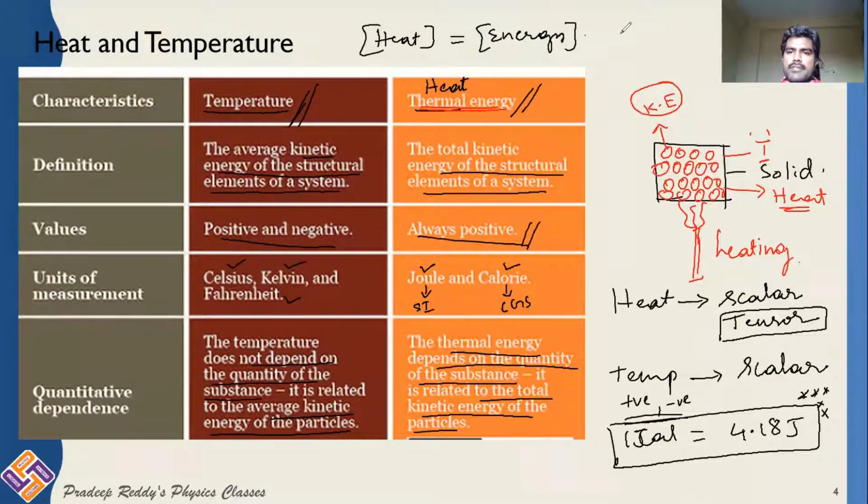Energy dimensions is M L squared T to the power -2. That is the dimension of heat energy. And the dimension of temperature is Kelvin. It is denoted with K. These are the dimensions for heat energy as well as temperature.